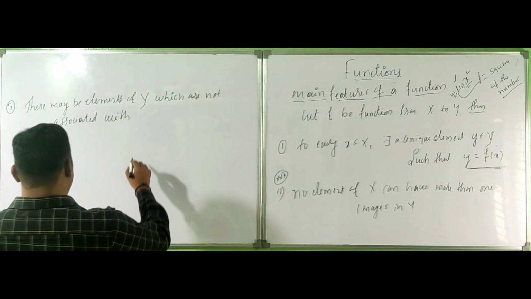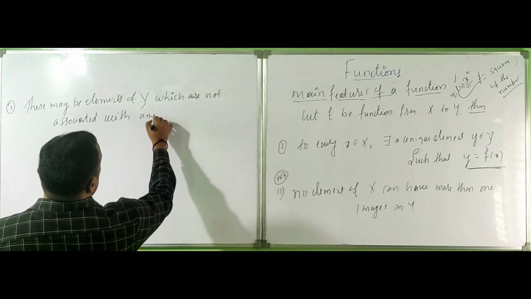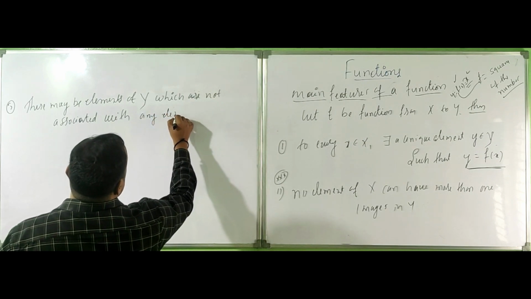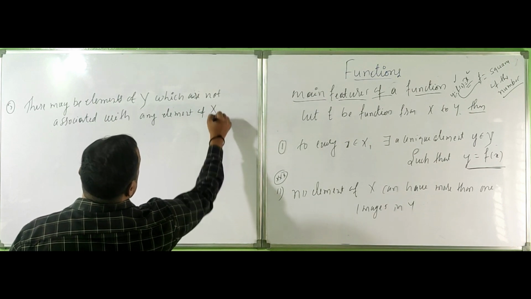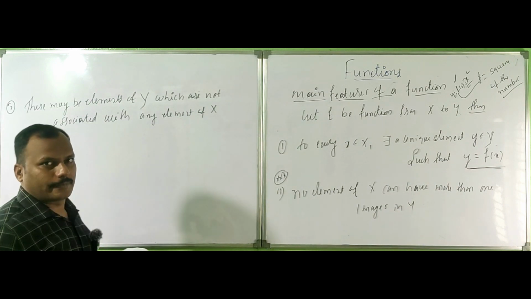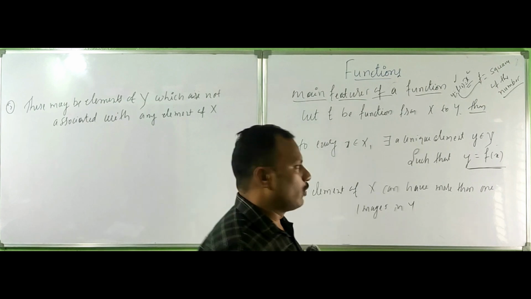That's called the codomain. Codomain means we may have more elements than x.